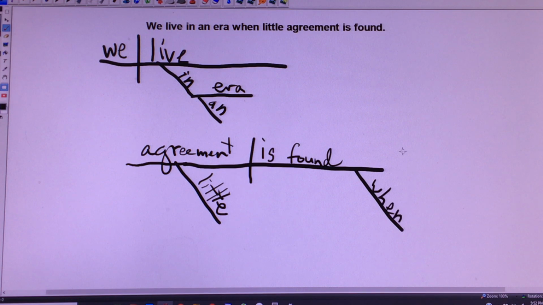So as far as diagramming goes, we draw a dotted line between the relative adverb or the relative pronoun to the noun that is being modified. So we have a couple of noun phrases here.